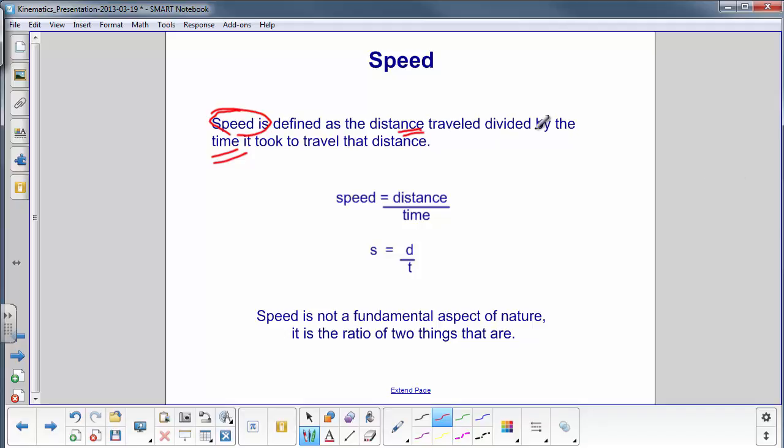So the distance divided by time, we're going to define as speed. We'll use S here for speed, D for distance, T for time, and don't confuse this S with the S we have for seconds. When you see it in this format, that's speed. Again, speed is not a fundamental aspect of nature, but it is a ratio of two things, distance and time, that are.